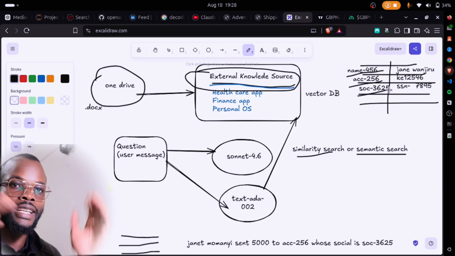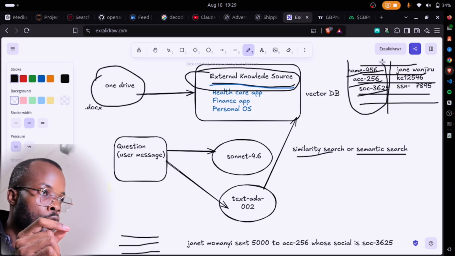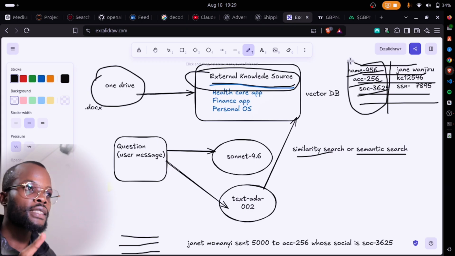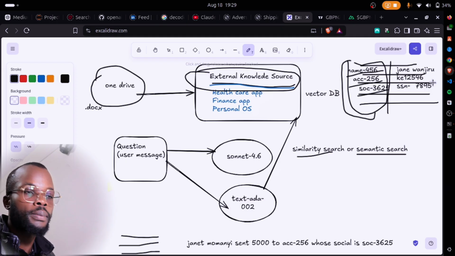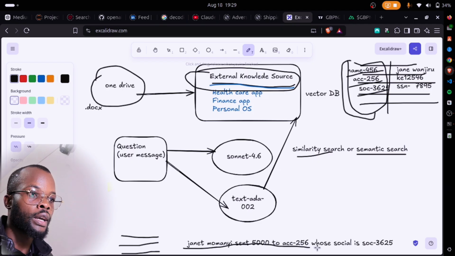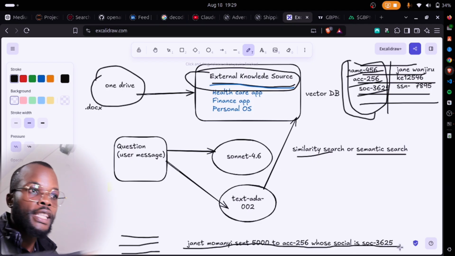Now, what do we send to the LLMs and embed? What we embed is actually now just the tokens here, not the actual values. And during the retrieval, it retrieves the tokens instead of the actual values. And I'll tell you how it maps back. So if we retrieve, we will get Janet Momanyi sent 5,000 to account 256, whose social is SOC3625.